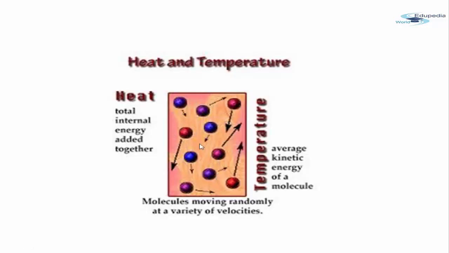So heat energy depends on the speed of the particles and also the number of the particles and the type of the particles in the object. So heat depends upon three things. The more the number of the molecules, the more will be the heat, because you have to add the energy of each and every molecule. So heat depends on the total number of molecules. Heat depends on the speed of all these molecules, and also the type of particles in the object.